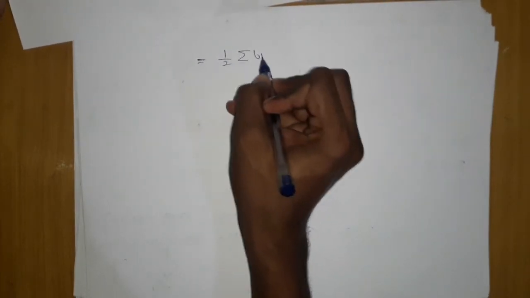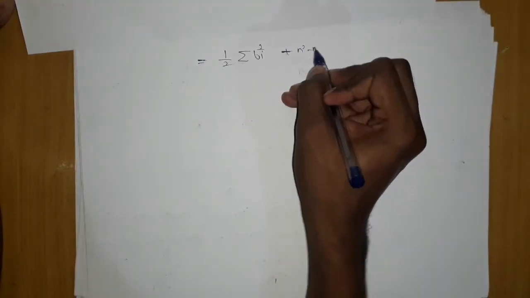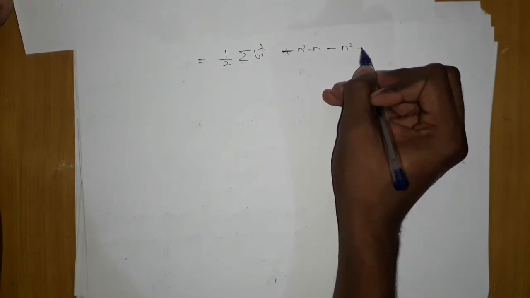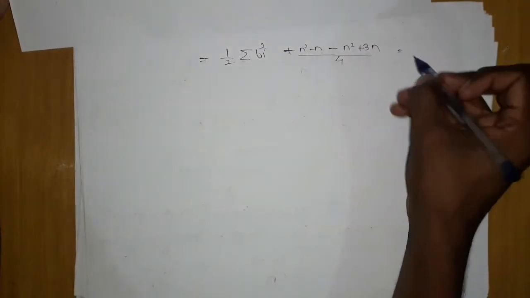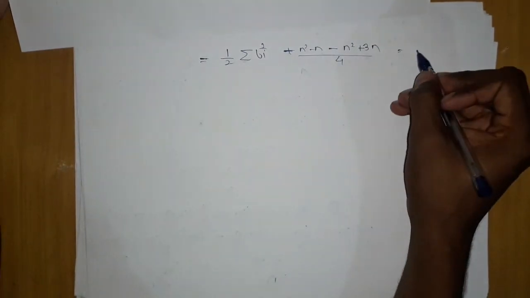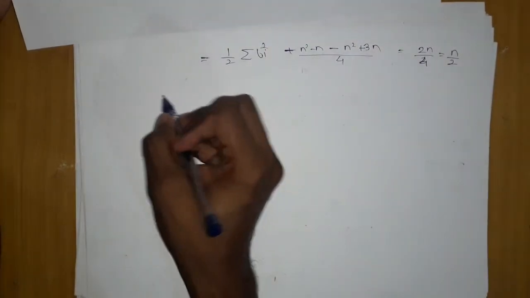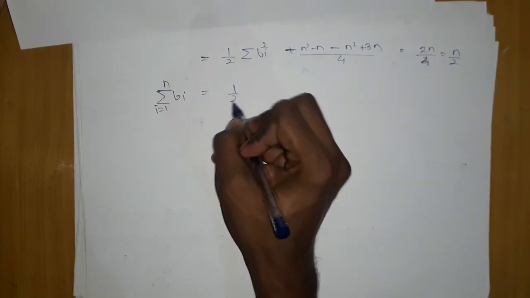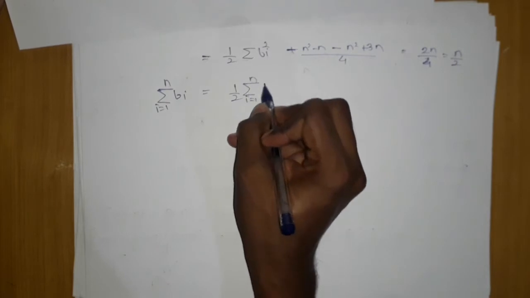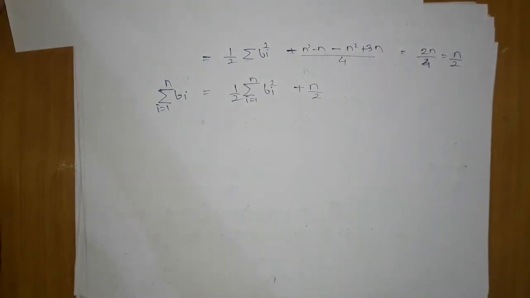This will be summation bi, bi square, and this will be what? This will be n square minus n, and this will be minus n square plus 3n upon 4, which gives you this. The 2 will cancel out, giving me 2n upon 2. I am solving it further. The n square will cancel out, giving me 2n upon 4, which gives me n by 2. So what we are left with is summation i equals 1 to n of bi equals 1 by 2 summation i equals 1 to n of bi square, plus n by 2.